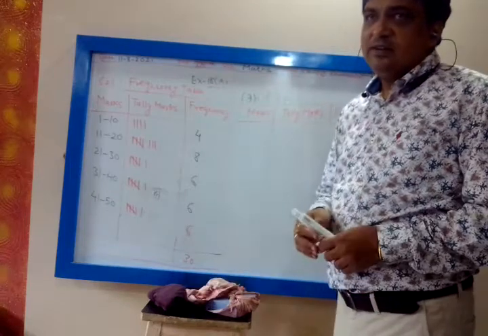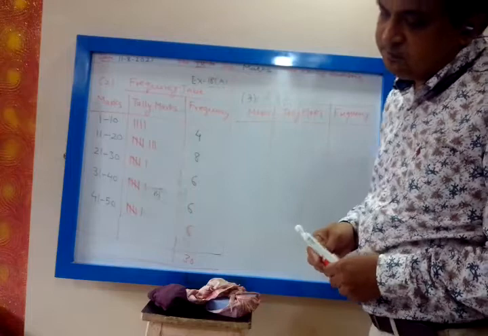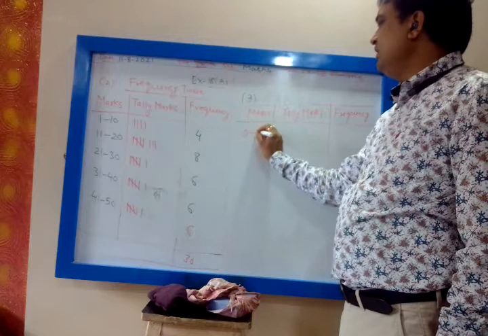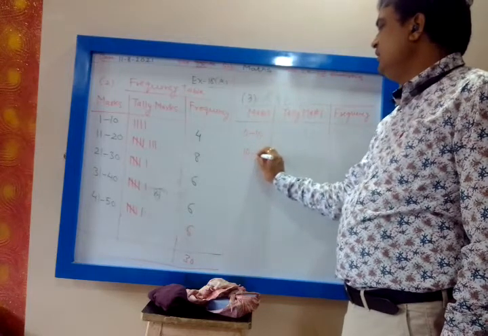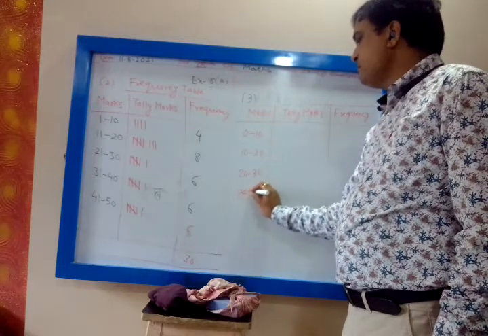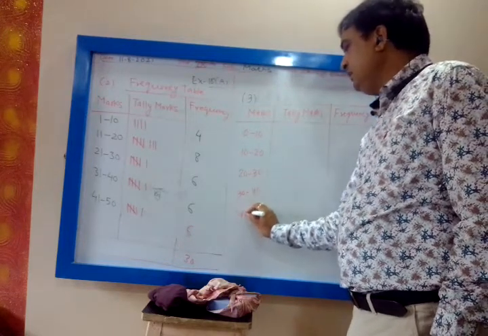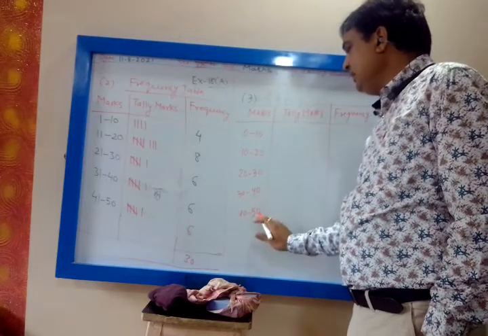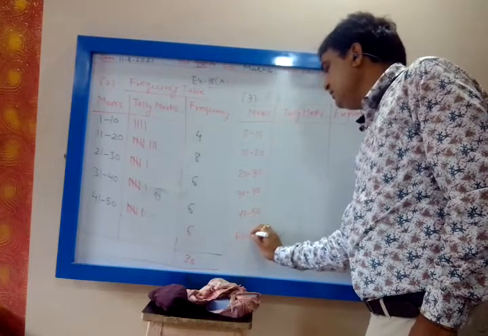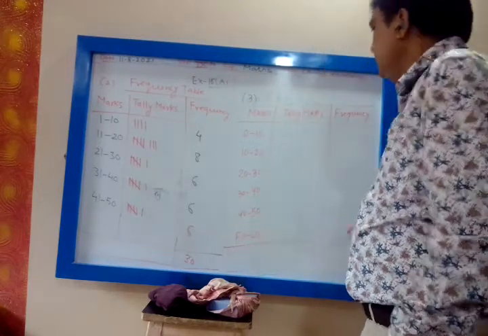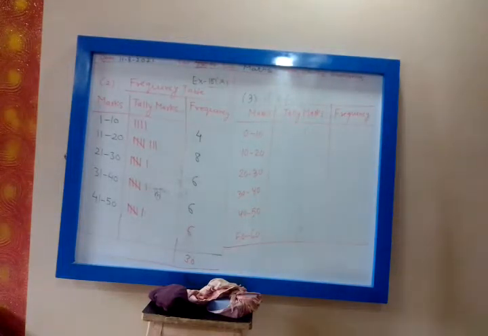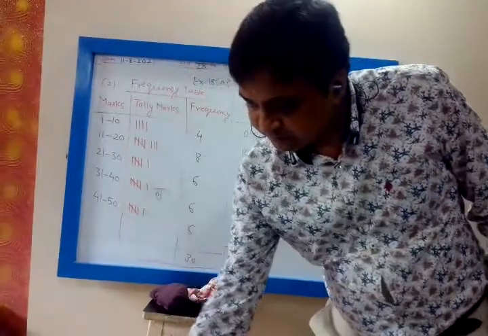Is it clear? So you will make the class intervals 0 to 10, 10 to 20, 20 to 30, 30 to 40, 40 to 50, and then the maximum mark is 50. So 50 will not fall in this range. So I will make one more class interval, 50 to 60. Now find the tally marks.